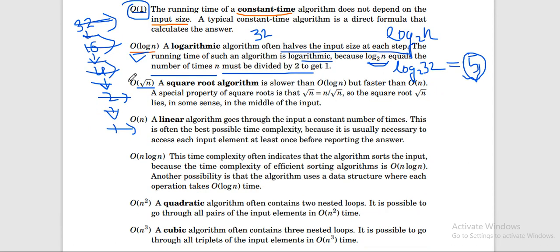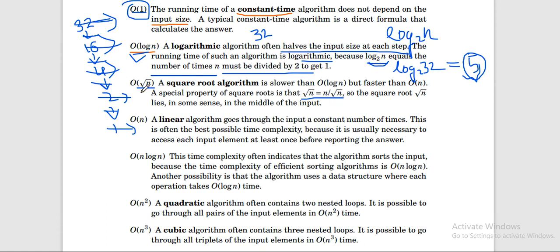Okay, so this is the increasing order. This is slower than the previous one, meaning it will take more time to process the code. So the square root algorithm is slower than this, but it's faster than this, and that's very common. A special property of square root is that the square root of n can be written as n divided by root n. So the square root n lies in some sense in the middle of the input.